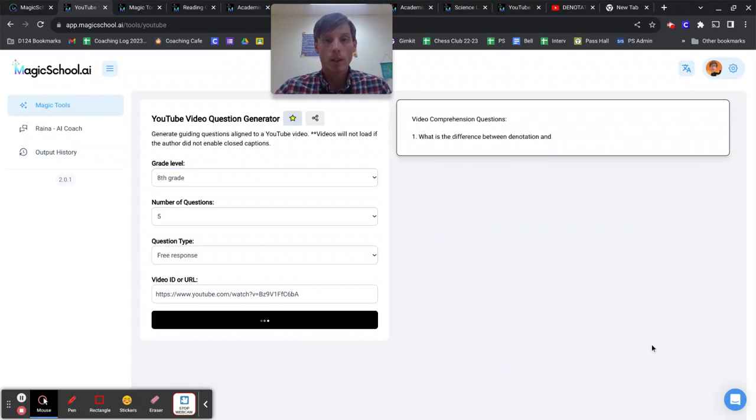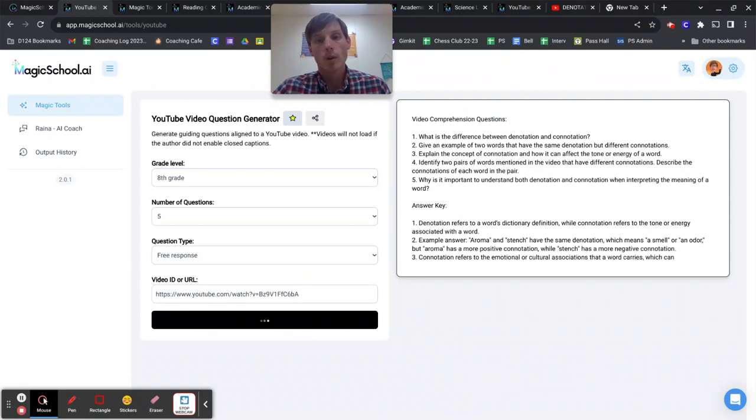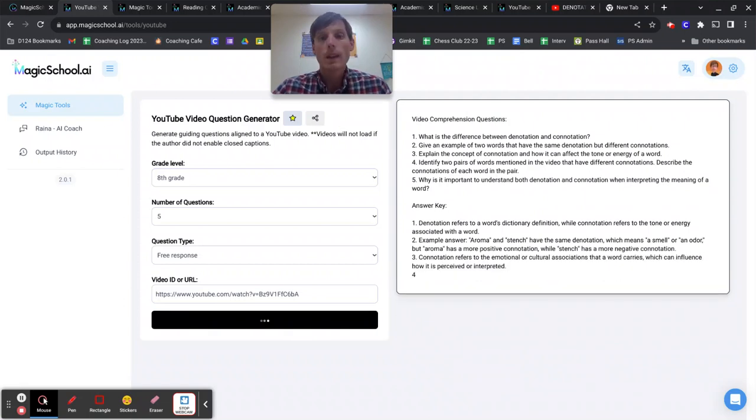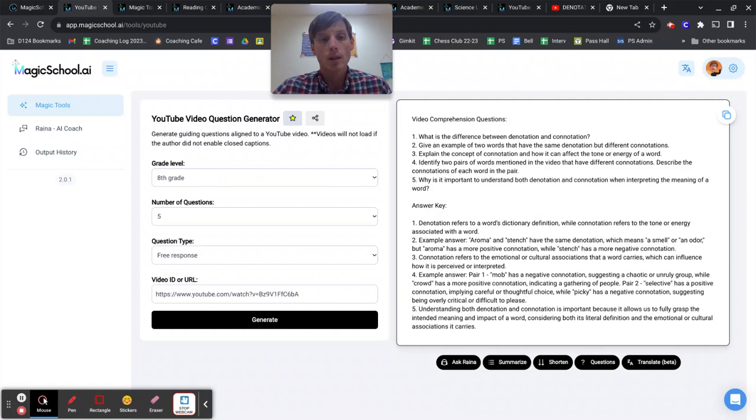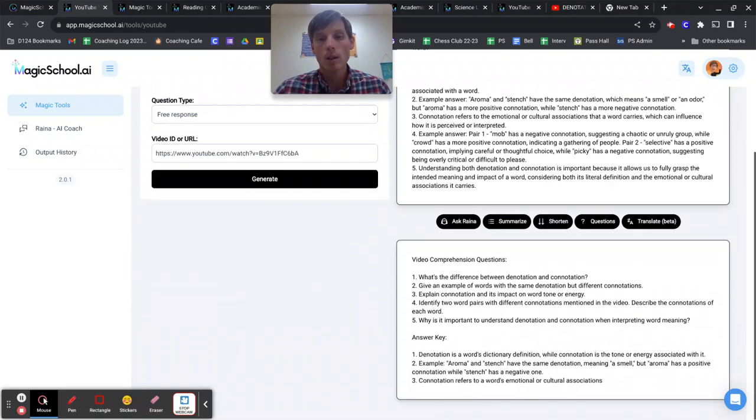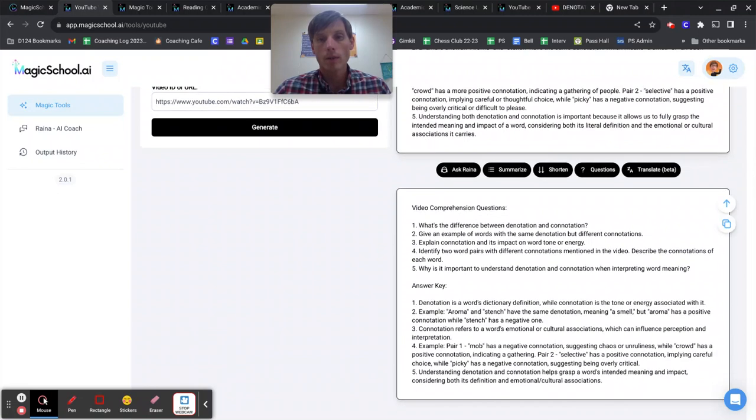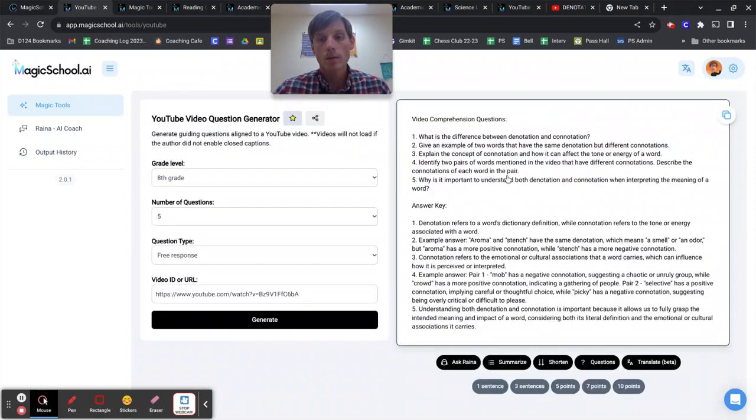But if it does, we click generate and immediately it analyzes the video and gives us a few questions on there. Again, it could be multiple choice if you wanted. I just made these free response. So talking about the difference between the two, give an example, explain the concept, etc. And again, you can just click shorten if you want to make the questions even shorter, and it'll regenerate that in a shorter version. Summarize to give a summary of it. And again, translating it.